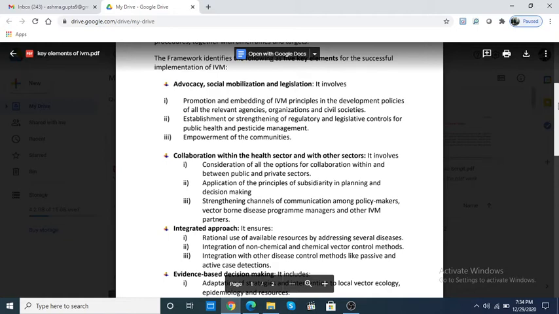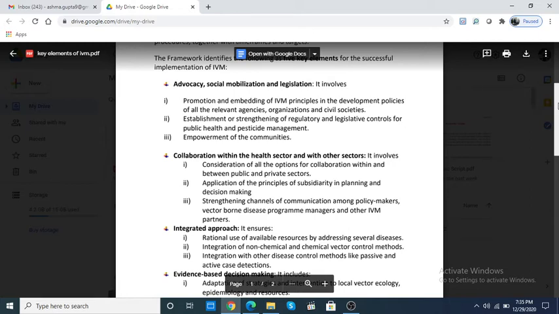So these collaborations within the health sector mean that collaborations have to start from the lowest village level, then local level, then urban levels, and then the high-tech institutes, the government institutes which are involved in the health sector. Fine. Then with the other sectors, health sector तभी अच्छे से work कर पाएगा when it is in collaboration with other sectors. For example, municipality. For example, with the policy makers. So all these have to work together in order to make the integrated vector management effective.